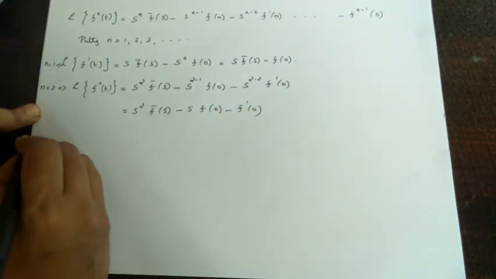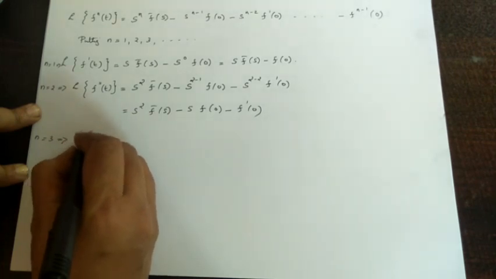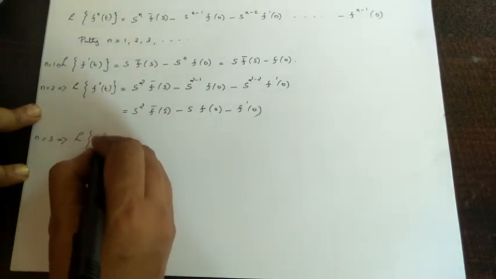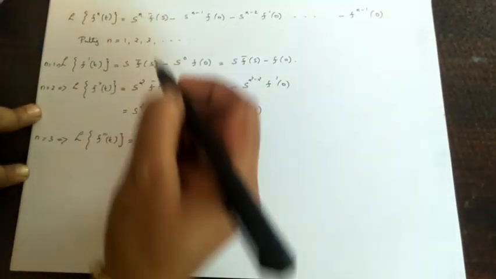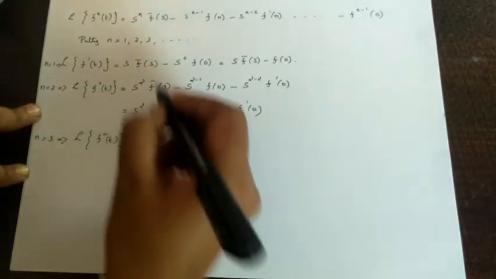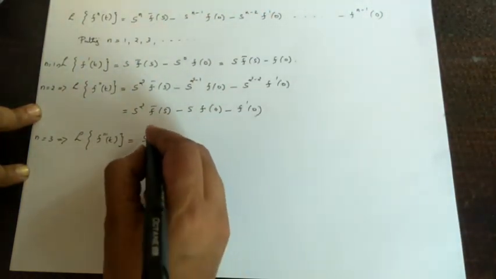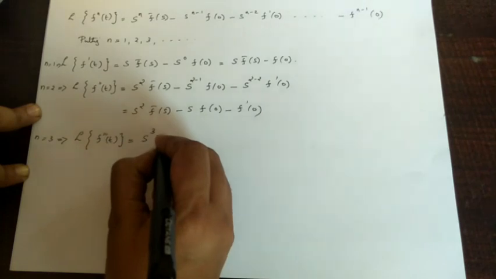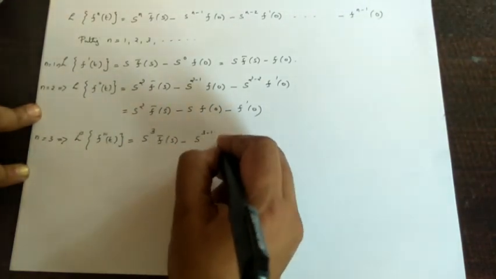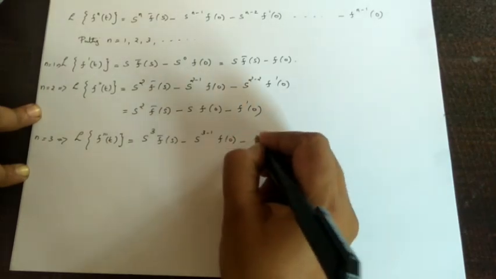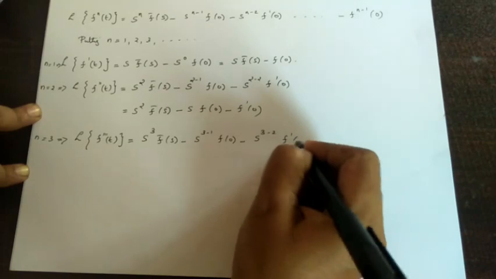Now putting n is equal to 3, we can find out the Laplace transform of f triple dash of t. By using the same formula, putting n is equal to 3, we get s cube f bar s minus s raised to 3 minus 1 f of 0 minus s raised to 3 minus 2 f dash 0.